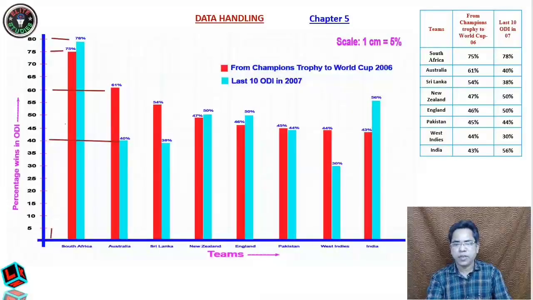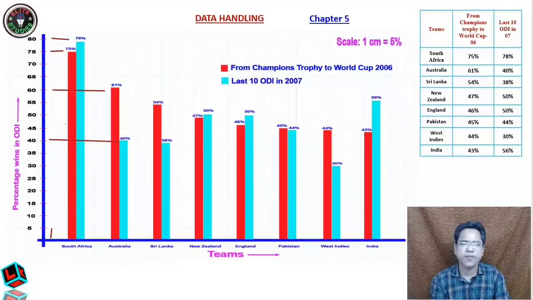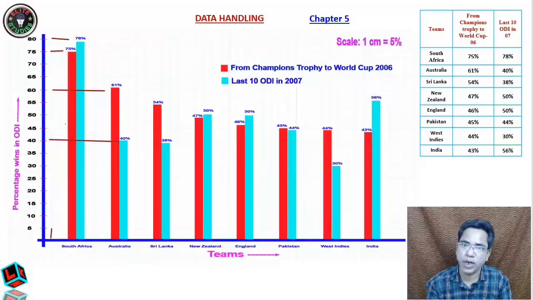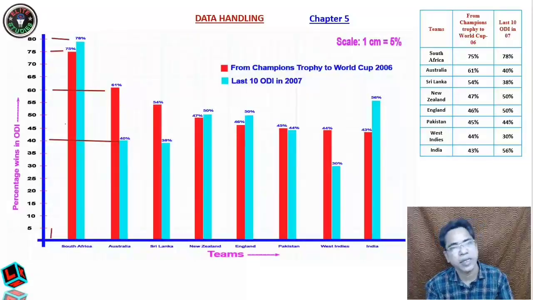So dear students, I think you have understood it very well. This is a very easy chapter, you just have to think a bit. It is not too difficult compared to other chapters. So I will just summarize. In this class, what have we studied? We have studied what is raw data, what is the benefit and the disadvantage of raw data, and once you arrange the data in increasing or decreasing order, what benefit we get. That is organized data.